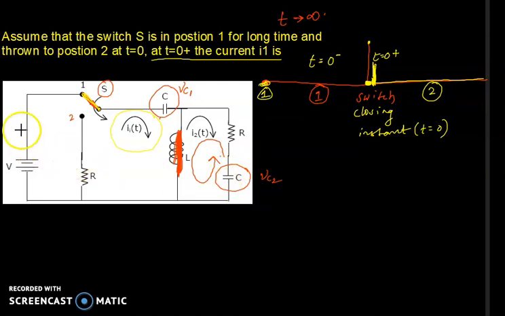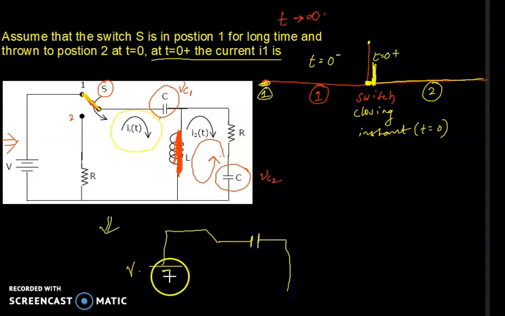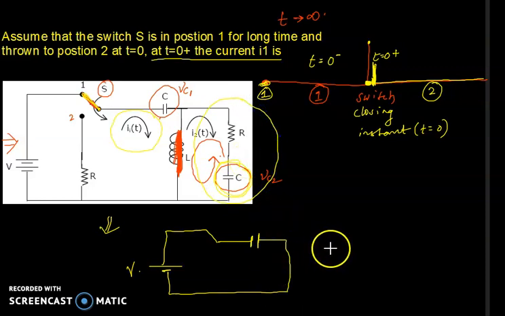So if you look at this circuit from this side, the circuit would look like this. This is the voltage source, this is a switch, this is a capacitor, and this is a short circuit path. The inductor is short circuited, and this part of the circuit is eliminated because there is a short circuit.